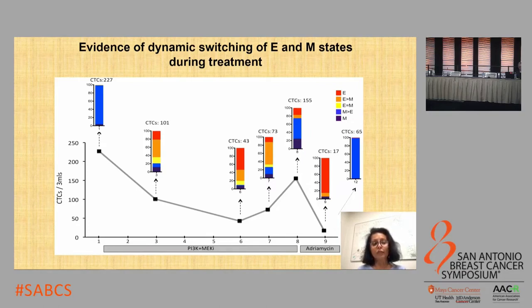When the patient progressed, the numbers increased, and you can see there's increasing CTCs that are in the mesenchymal state. And this cycle actually continues, where the cells continue to oscillate between epithelial and mesenchymal states depending on where they are in drug response.